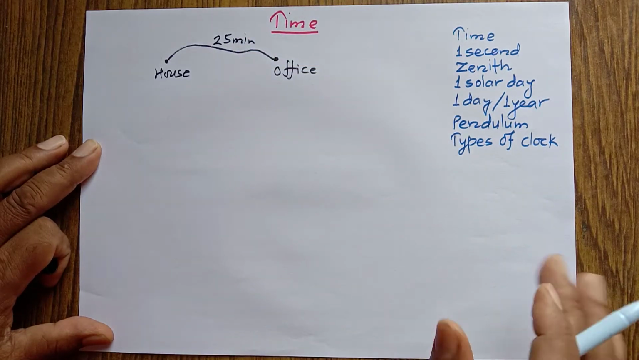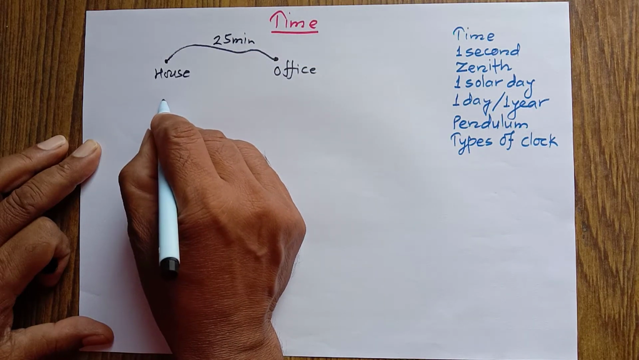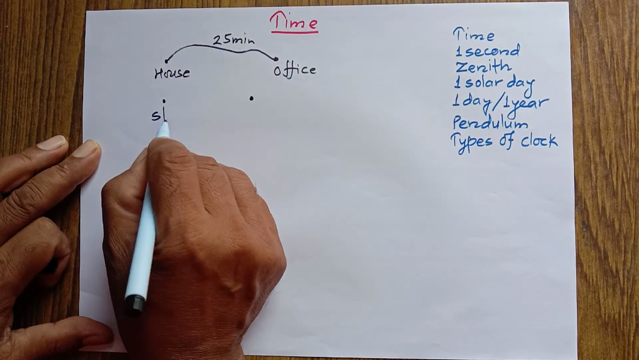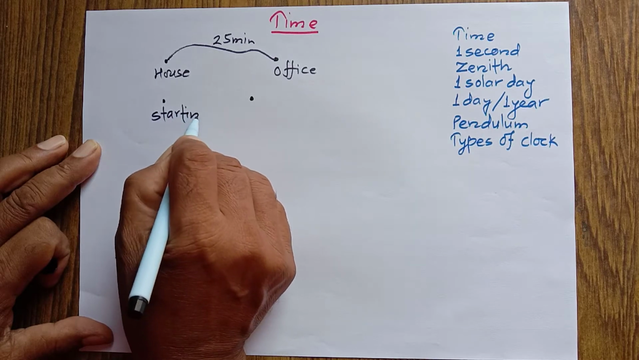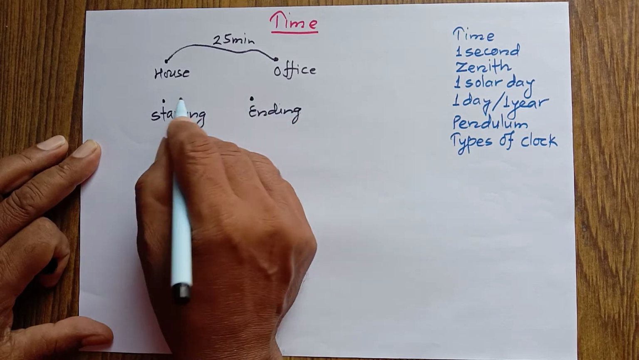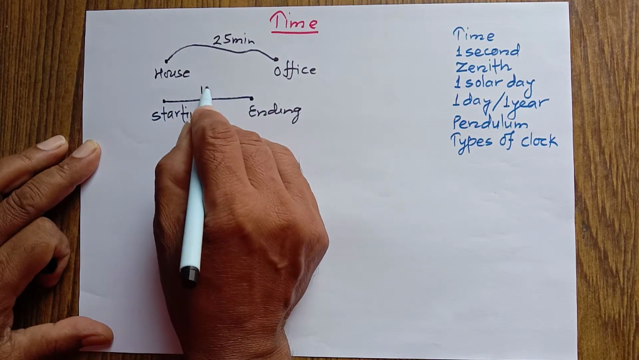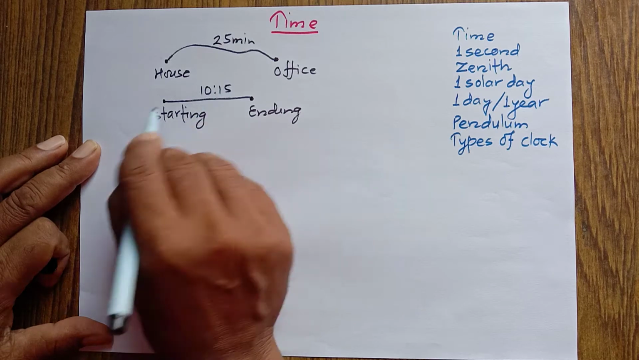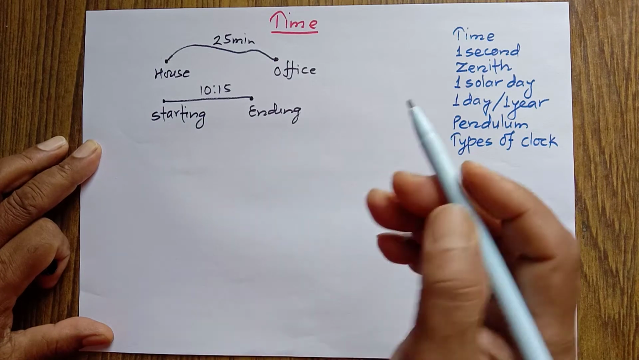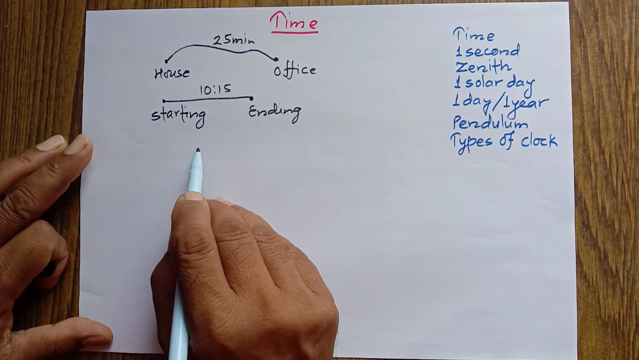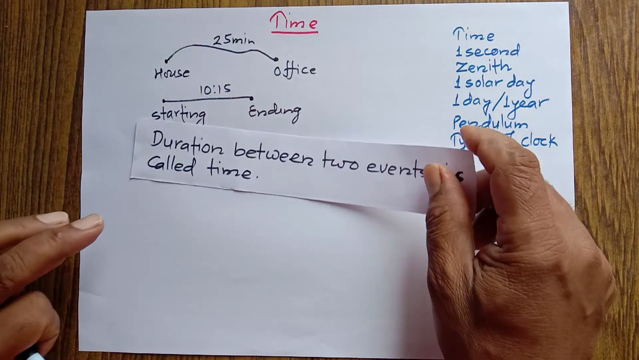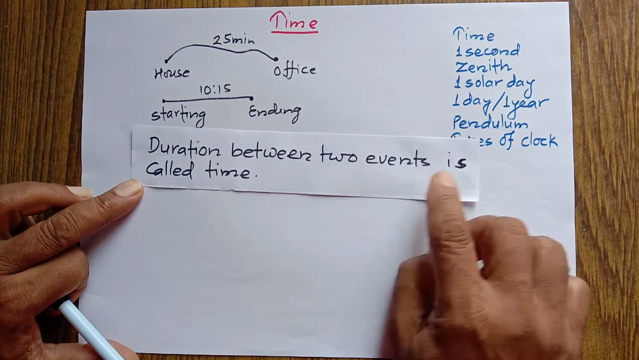In the same way, let's say I started this class at a certain time and it ends at a certain time. This is the starting time and this is the ending. If I take 10 minutes 15 seconds to complete this class, then we can say that the duration or time period for this class is 10 minutes 15 seconds. This way we can define time. Duration between two events is called time.